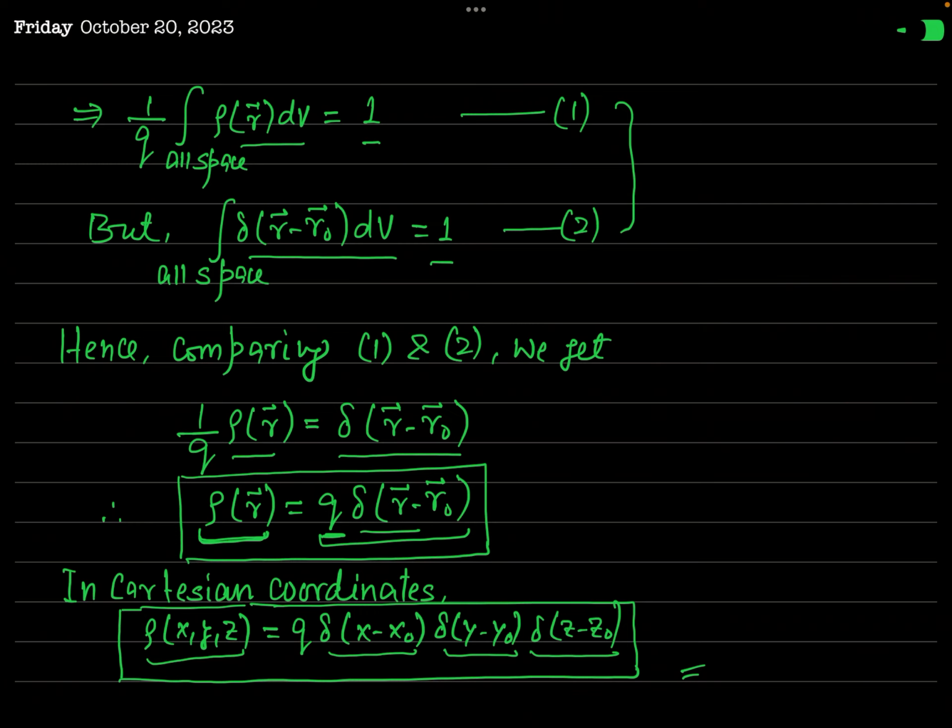So a point charge, in this way, can be written as a volume charge distribution with the volume charge density in terms of the delta function. Okay. So I think now it is clear to you how this delta function helps you to express the volume charge density due to a point charge.